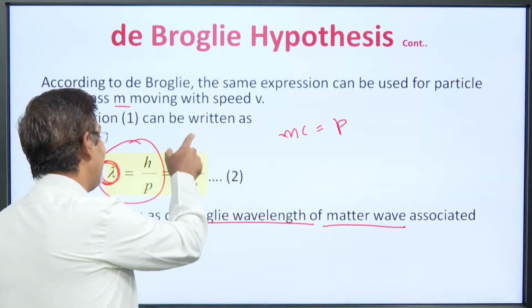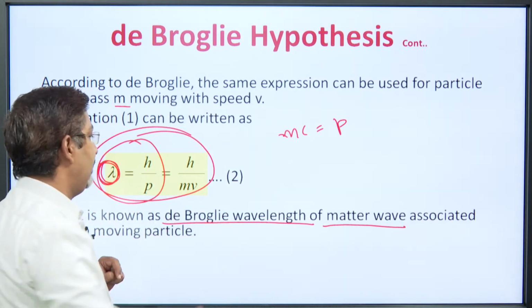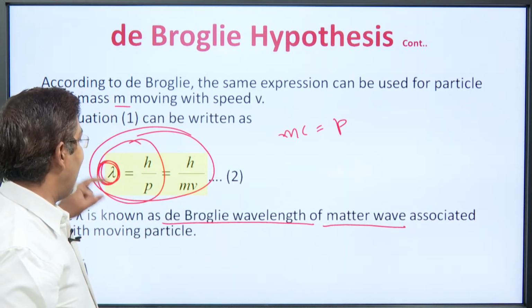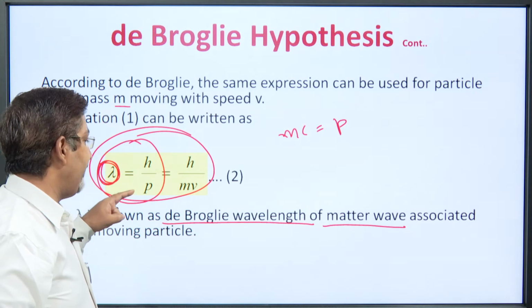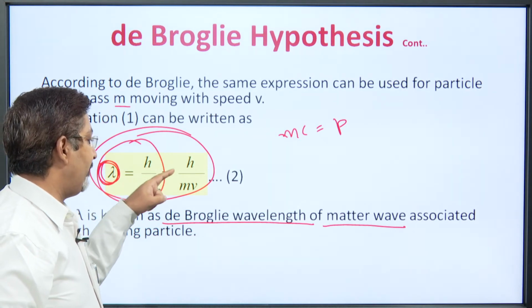So, this is the famous formula that is given by de Broglie, lambda is equal to h upon p, that is the same as h upon m v.